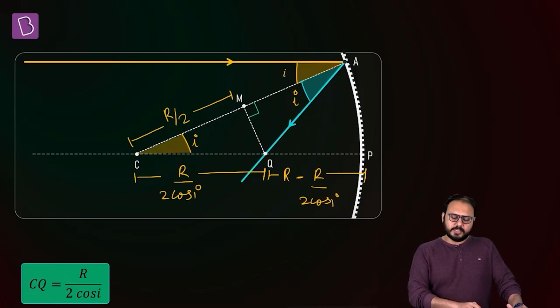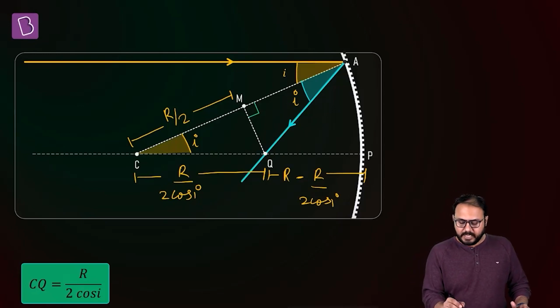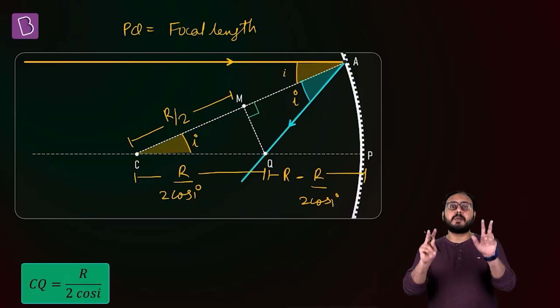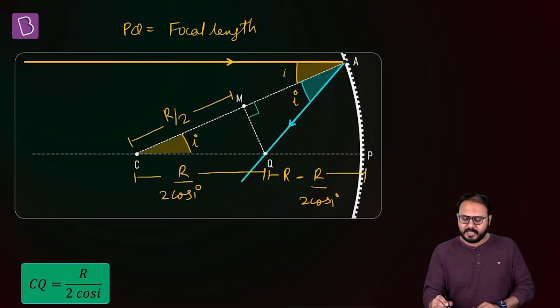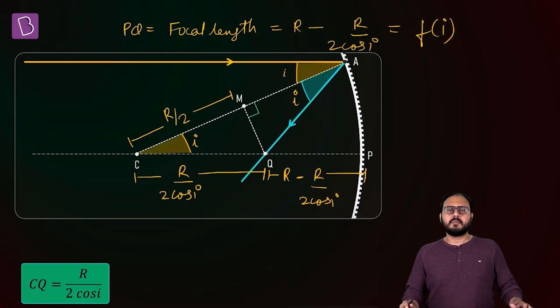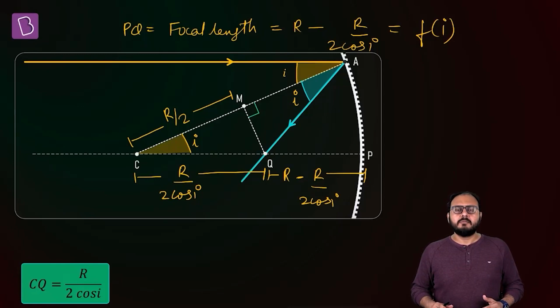Now, please come to the point, sir. My point is, if I change I, PQ is what you called the focal length. What is focal length? The distance of the focus from the pole, because Q is proposed to be the focus. So, sir, what's the problem? Arey, can't you see with your own eyes? This is a function of I.